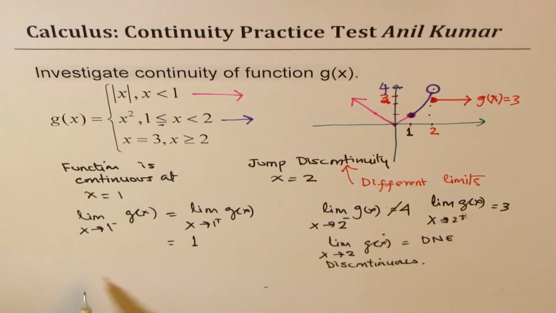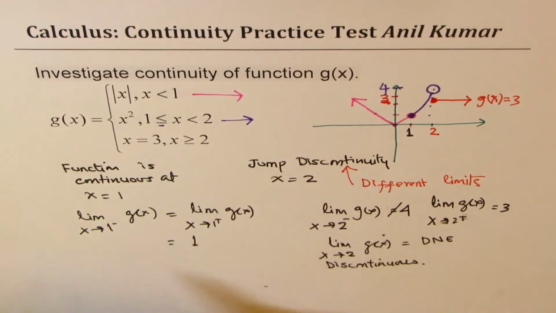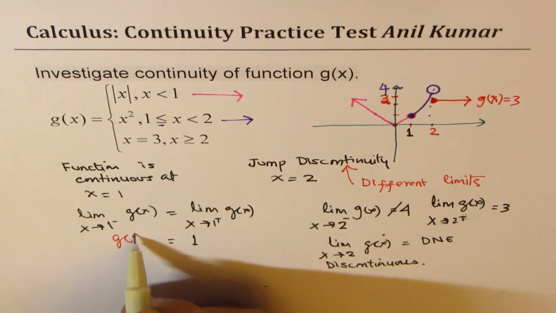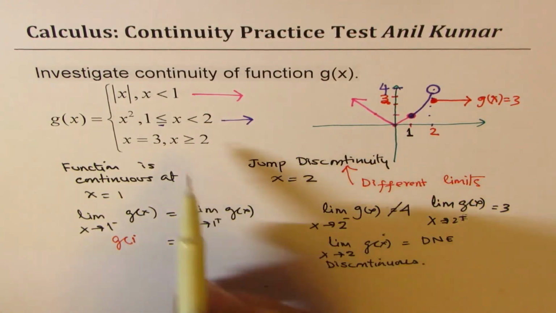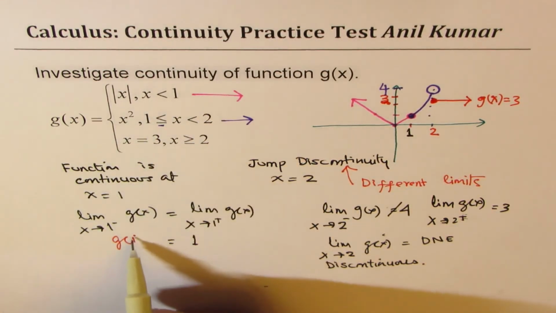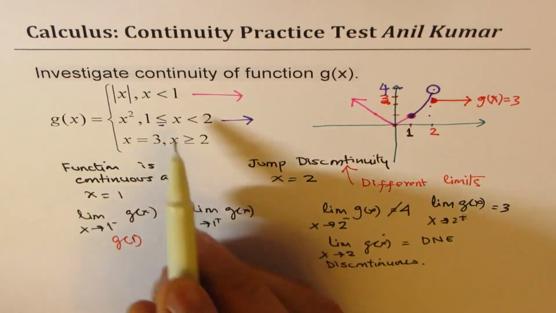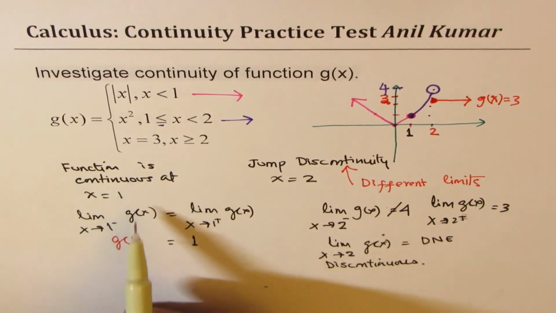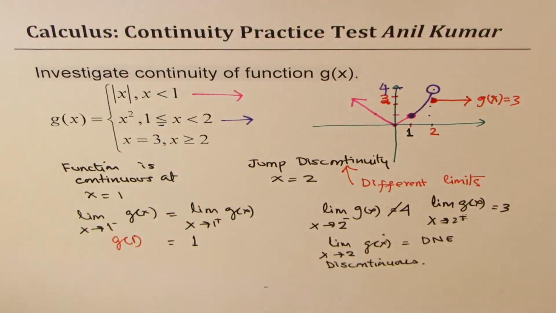In the first case, we see that the limit is also equal to the value of the function at 1, right? Yeah, at 1. Since the value of the function is the same as the limit, the function is continuous. Do you see that? The limit exists and it is the same as the value of the function, and therefore the function is continuous. So I hope with this example the concept is clear.